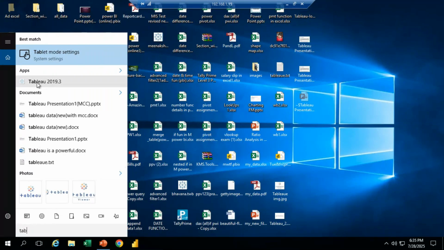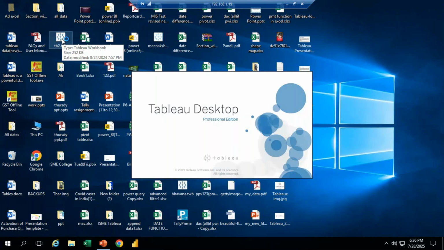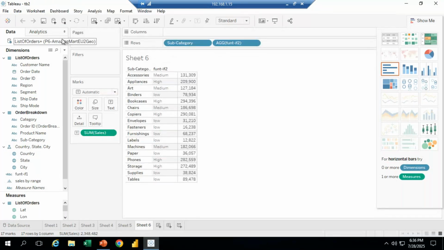Like this option here, it's an old version I installed, that's why it's showing. So this is the Tableau information. If I click on that, this is the Tableau logo. Like this option is going to insert the Tableau Desktop. We can open it in our system. Automatically it's going to open in our system only.